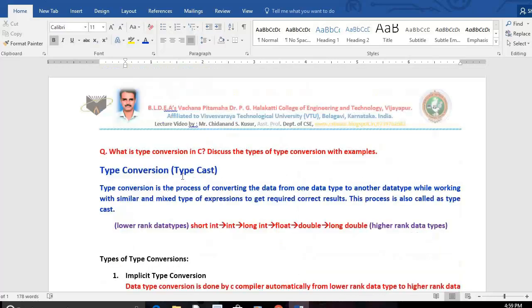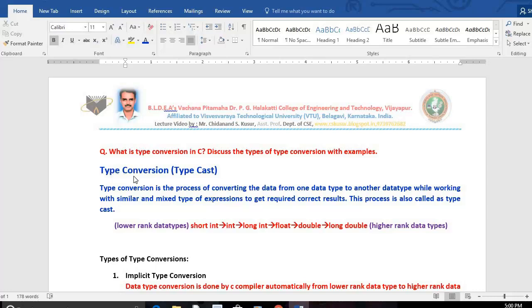First of all, we discuss for a few minutes what is type conversion. This topic is also called typecasting, or typecast. Type conversion and typecast, both are the same. First of all, we need to know what is type in C language. In C language, type means data type.